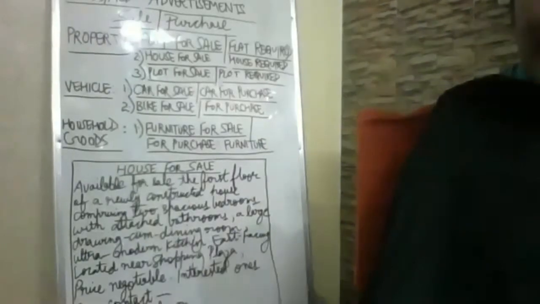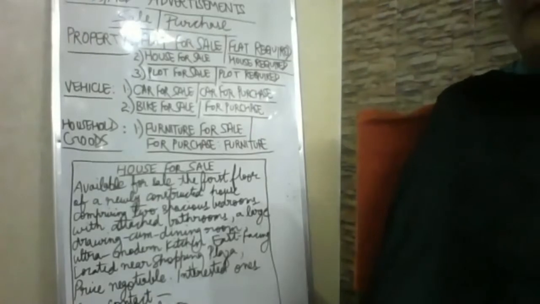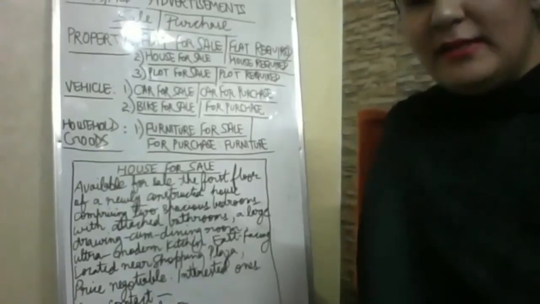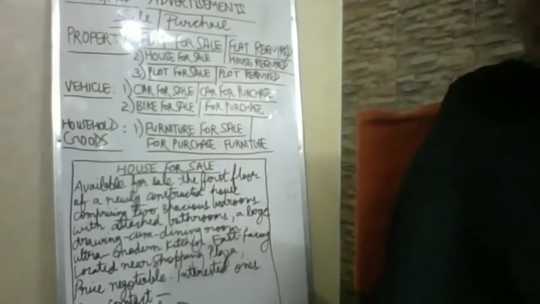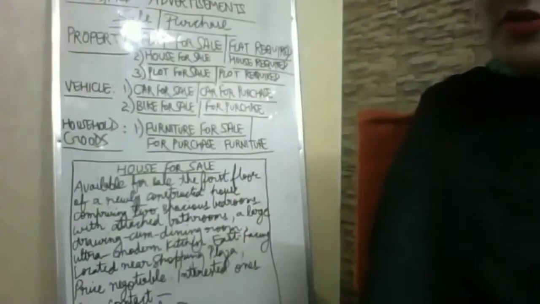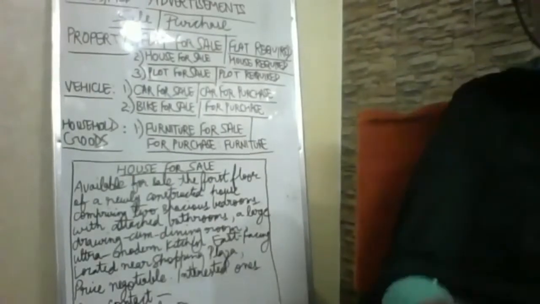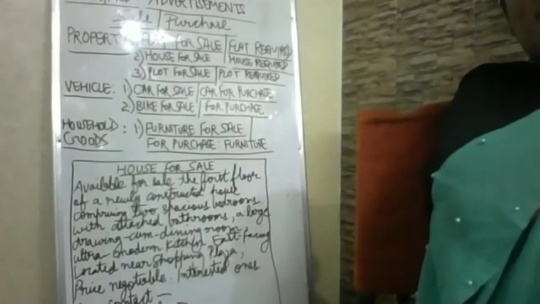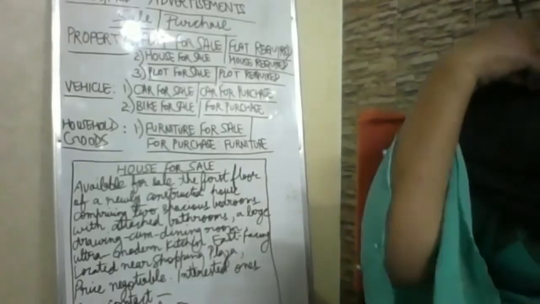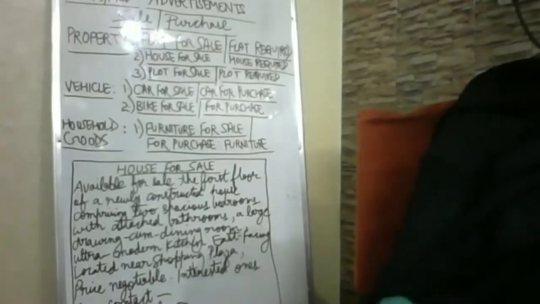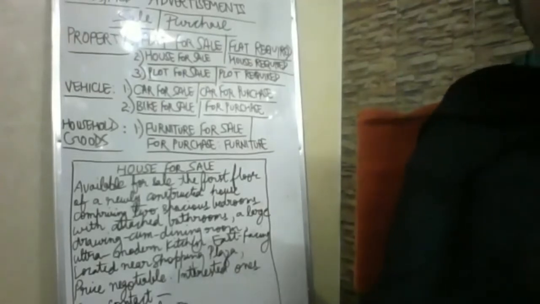Interested parties contact Mr. Joshi, 30C Janakpuri, New Delhi, phone number. Fine. So you just want to buy a second-hand bike. There are many kinds of people who want second-hand for learning purposes, or they can't afford new, or for any number of reasons. So you need to know how to write an advertisement for purchase.